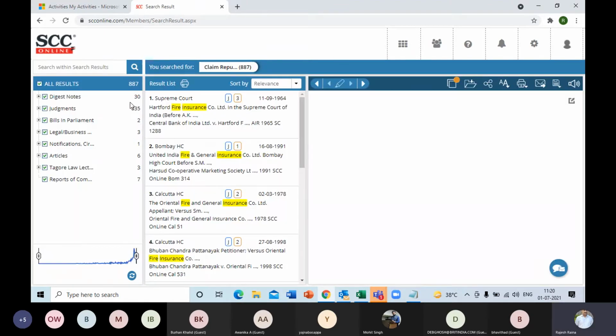So I've got quite some results here, and the first one is a... let me just pull out the digest note because it will be easier, because the digest notes will be comprising maybe half a page or a page at the max. So it will be easier for us to narrow down on the kind of judgments that we are looking for based on the query. And so I'll just expand this. My net is a little slow.